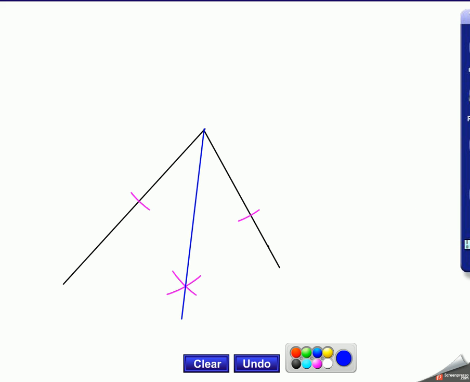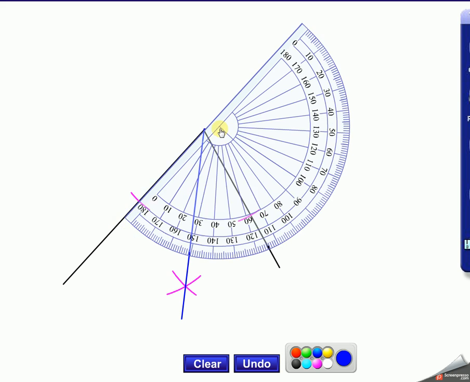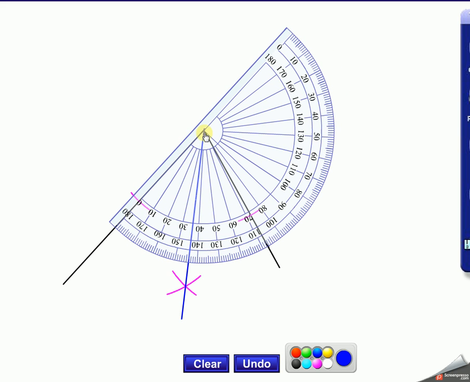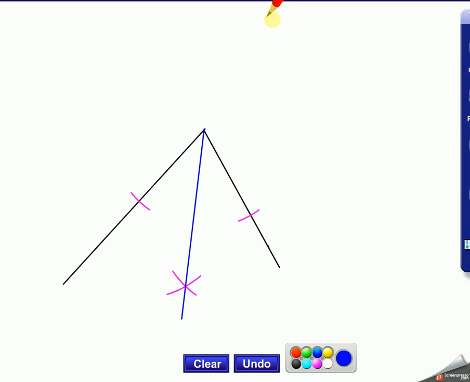If you are worried, get your compasses out. You can measure the angle. The angle I estimated on this one was about 72 degrees. When I constructed my line, half of 72 is 36 degrees. So I've done a perfect angle bisector. And that's the end of that question and the end of that paper.